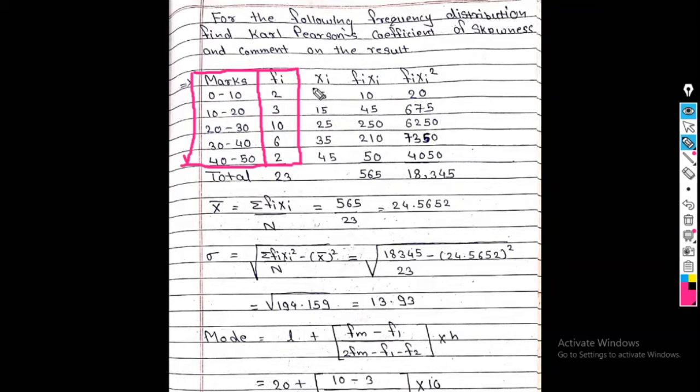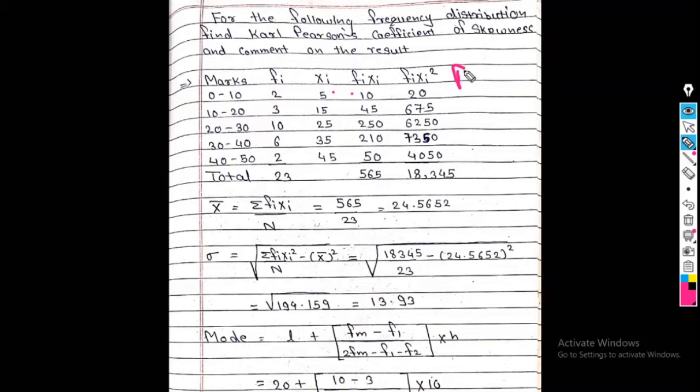Therefore, first I find xi. How to find xi? It is the middlemost value of classes. So what is the middlemost value of the first class? 5. For second 15, third 25, fourth 35 and fifth 45. So these are the xi. Next column fi into xi. So multiply these two columns, 2 with 5, we get 10, 3 into 15, that is 45 and so on. Next we find fi xi square. That means multiply fi xi with xi, I will get fi xi square.